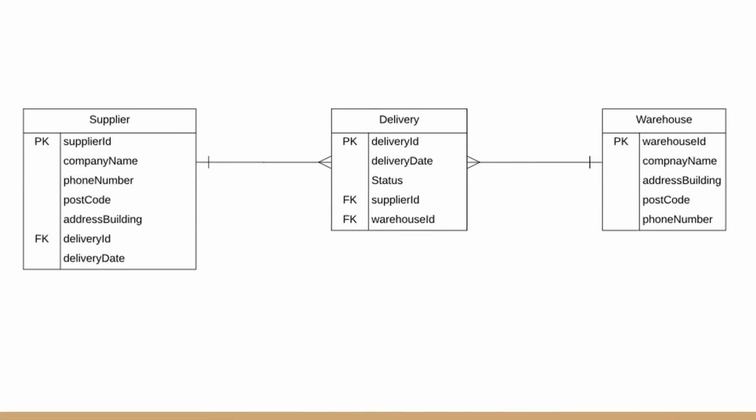Each supplier is given a unique ID to identify them. It consists of attributes such as the company's name, phone number, and delivery date. One supplier can do many deliveries, and this can be done at one warehouse. The warehouse entity consists of company name, postcode, and phone number.